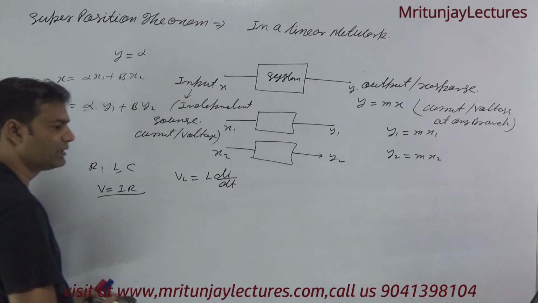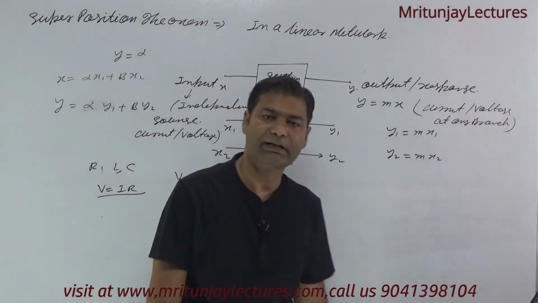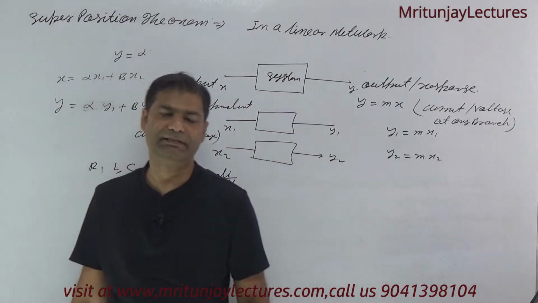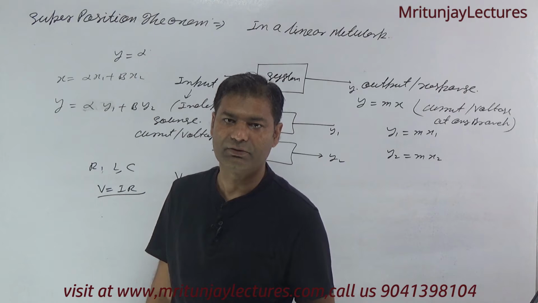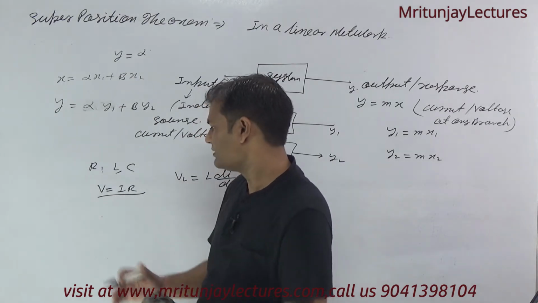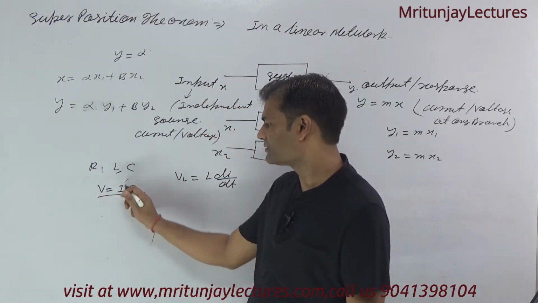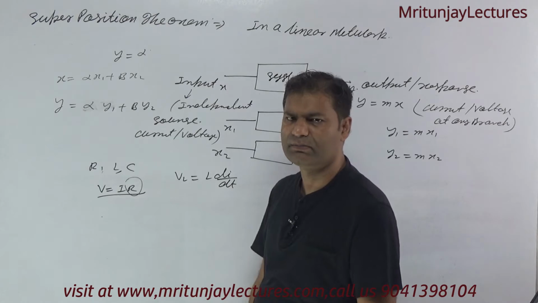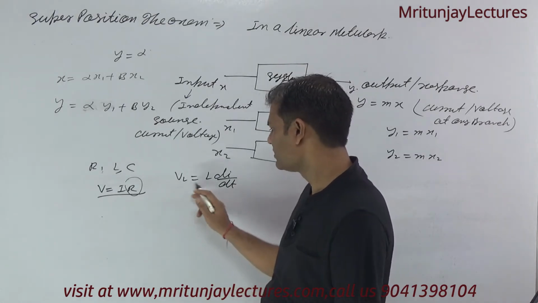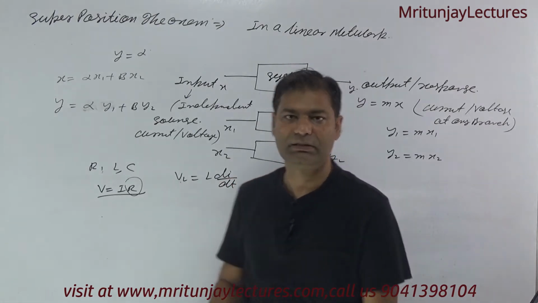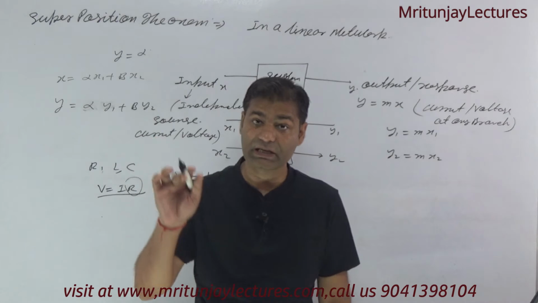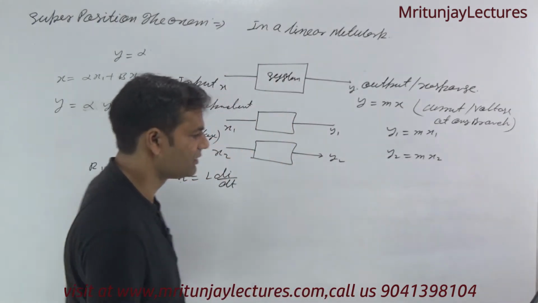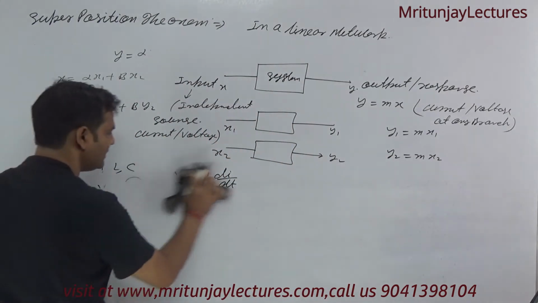But I have already said in that lecture that RLC follow superposition. V equals IR because R is constant, so V is proportional to I, meaning it follows linearity. But here V is not proportional to I, it is proportional to di by dt. So how can you say it follows linearity?